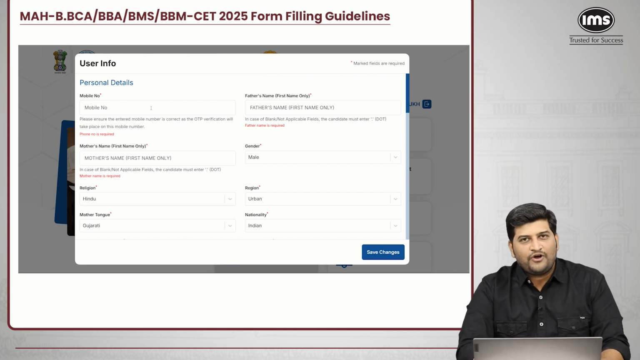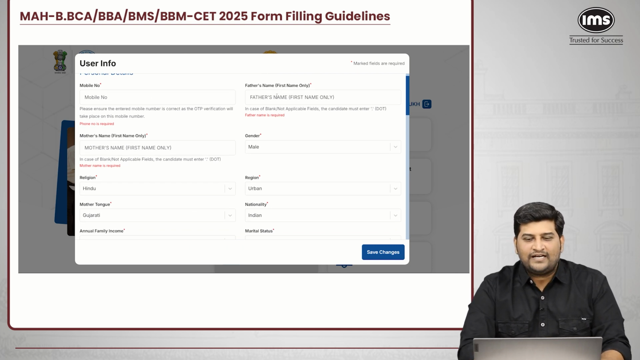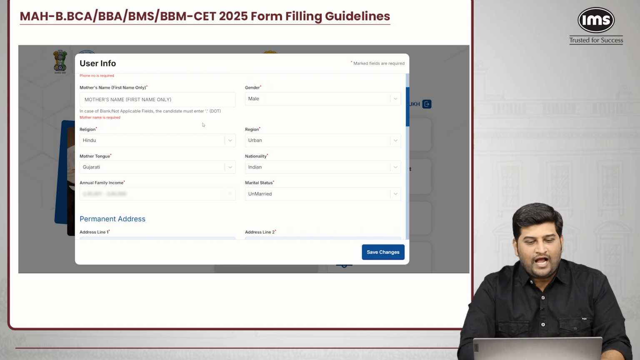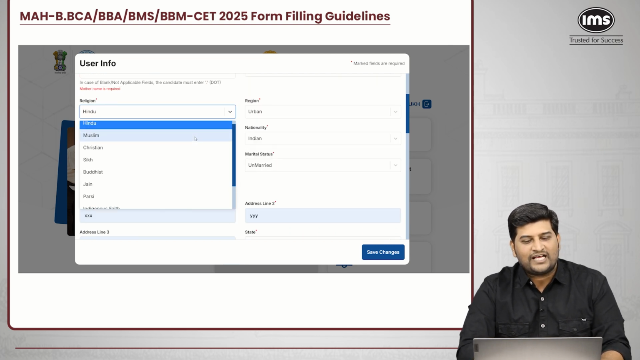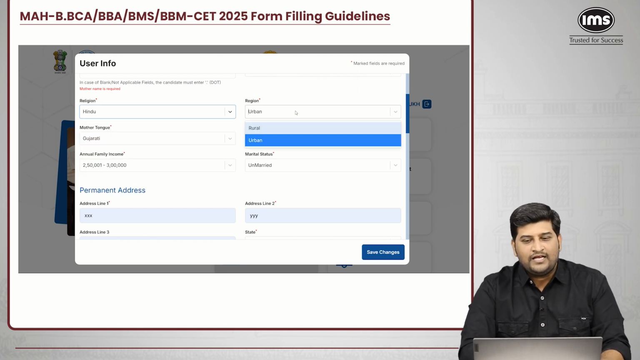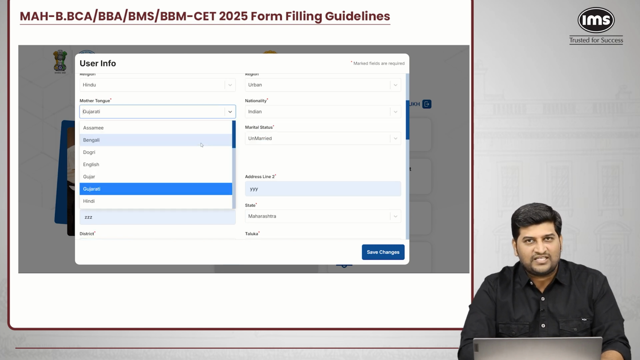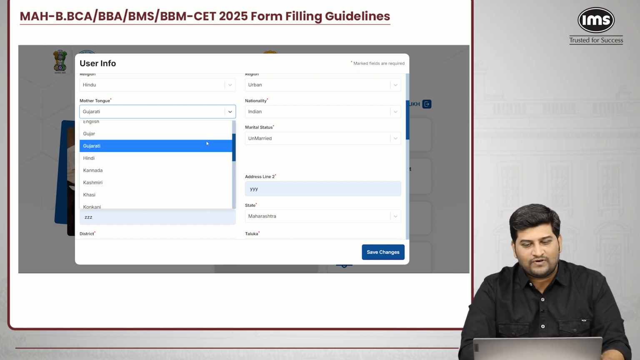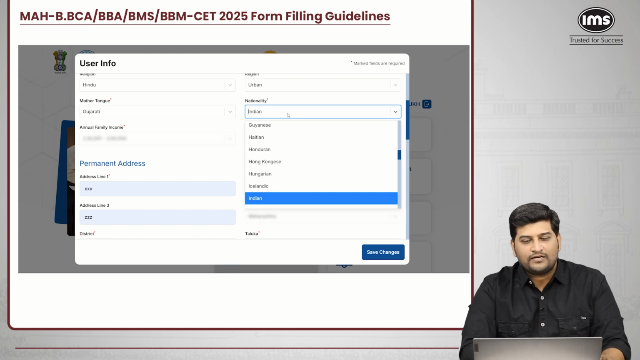Here you have to fill in your mobile number which you are using, and the father's name, that is the first name, along with the mother's name. You will select your gender here, male, female or others, and you will select your religion, whether Hindu, Muslim, Christian, whatever it is. You can select the region, that is rural or urban, and your mother tongue. If it is Bengali or Gujarati and so on, you can just explore and select your mother tongue. After that, you can select your nationality. Our nationality is Indian.